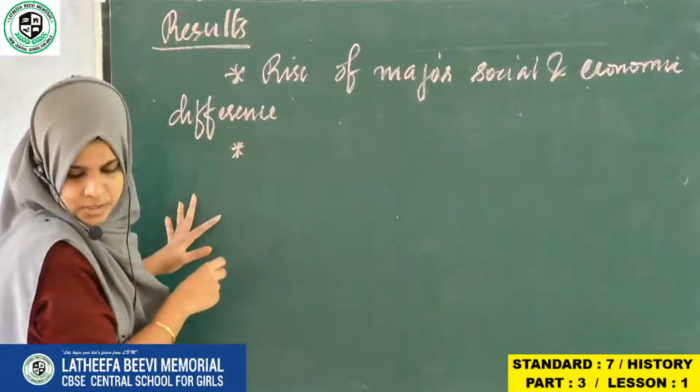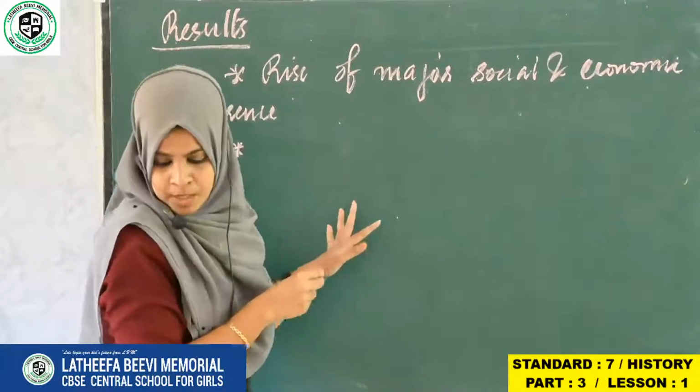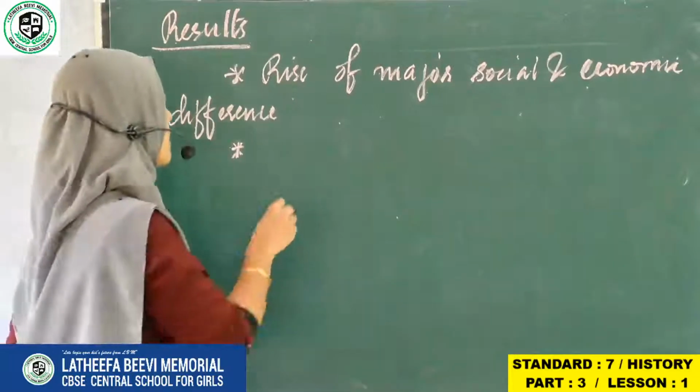And second change was some preserved more productive land.